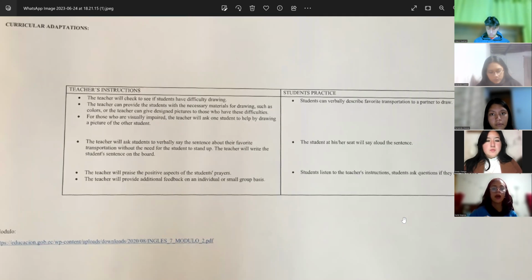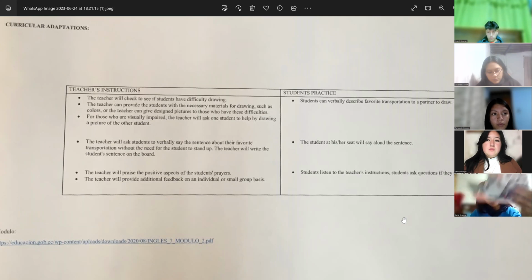Well, I will use the activate stage that my partner explained, and in this case, the teacher asks the students to draw their favorite transportation. Okay, in case the student has difficulty drawing, we as future teachers can provide the students with pictures from newspapers or magazines.